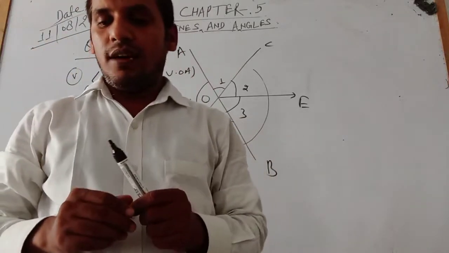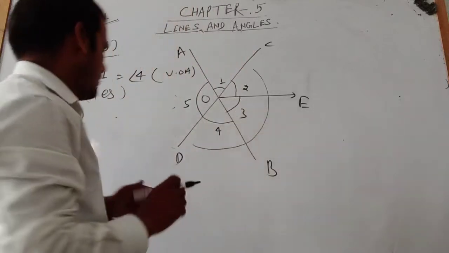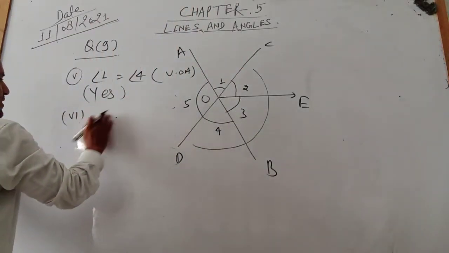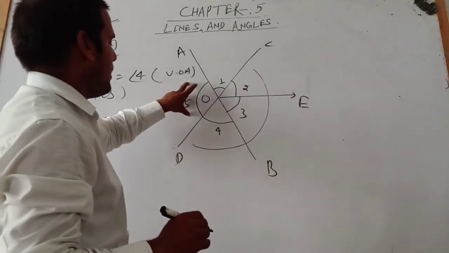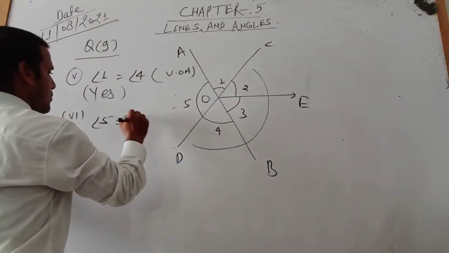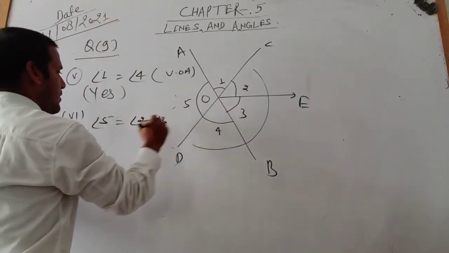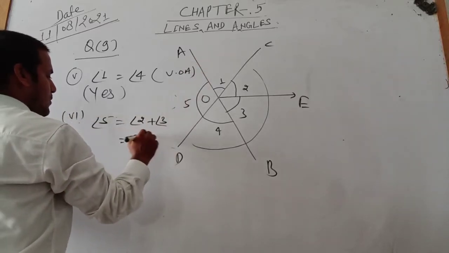Sixth portion is here. What is the vertically opposite angle of angle 5? The vertically opposite angle of angle 5 is angle 2 plus angle 3, or we can say COB.